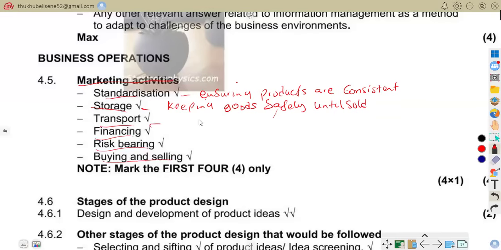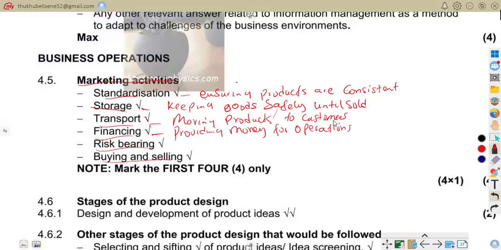So with transport, moving products to customers. That is when we are delivering by trucks and cargo trains. Financing now, we are talking about providing money for operations. That is financing. So we talk of bank loans and business investments.